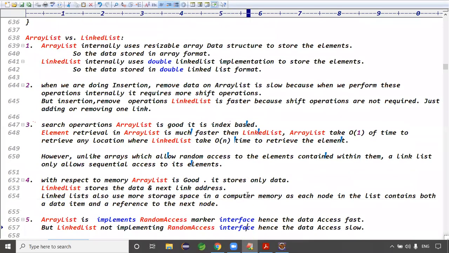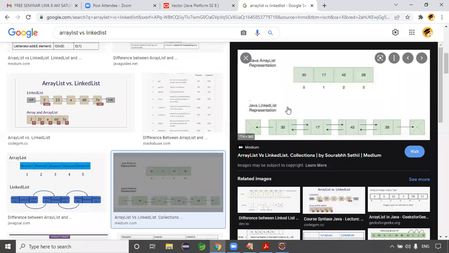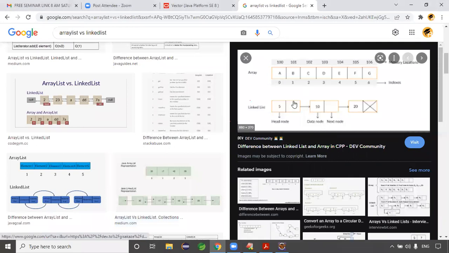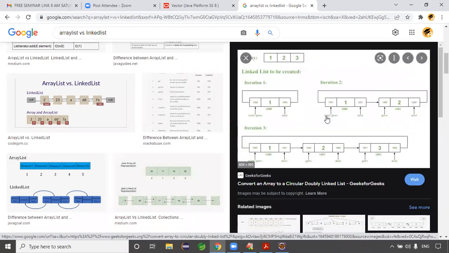Coming to the fourth point, with respect to memory, ArrayList is good, because ArrayList can store only data. What about linked list? It will store the data and also the next link addresses. So for the data it takes some memory storage, and there is a head node, a data node, and a next node reference like this. So it will store the node data.